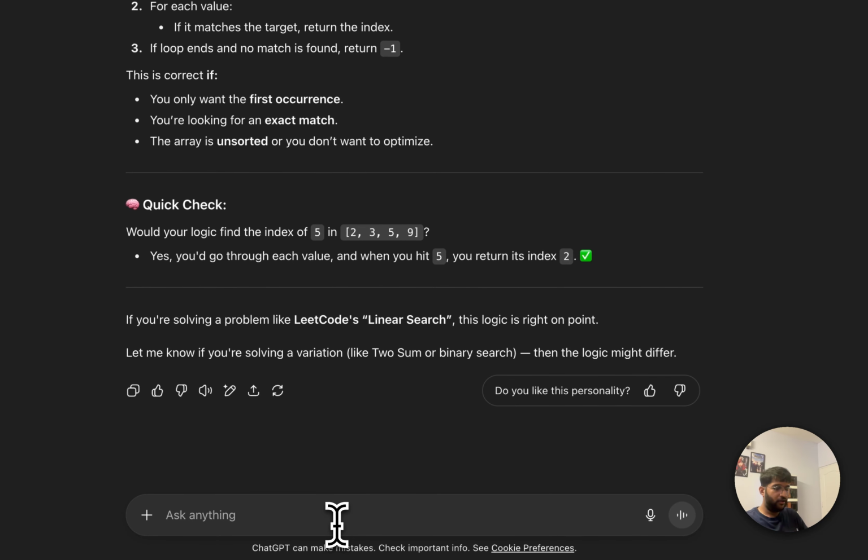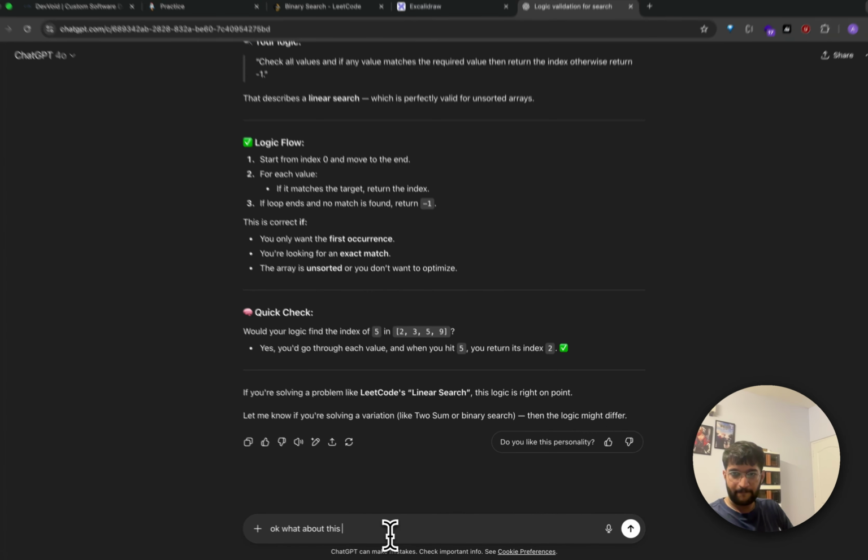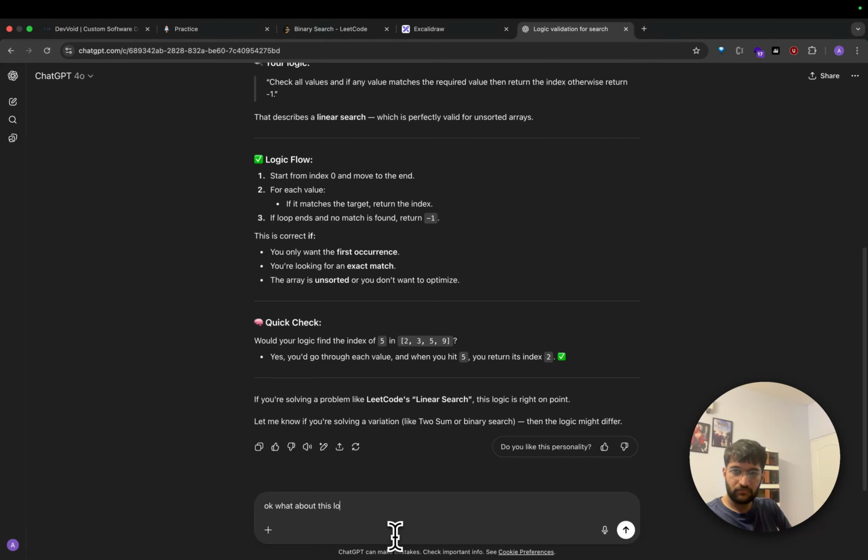So I'll write down here. Okay, what about this logic? Right. So in this logic, what is the plan? We'll say we check the middle item at every point and see if that's the required value. If it is not, then I see whether the required value lies to the right or left of this value.